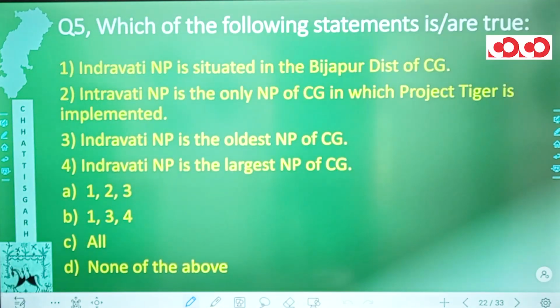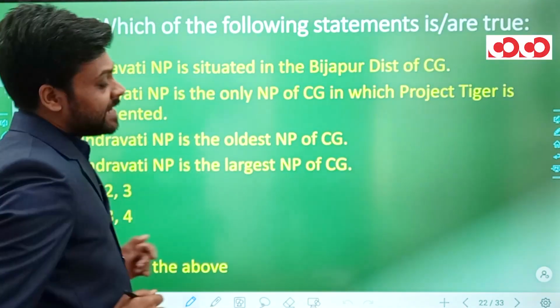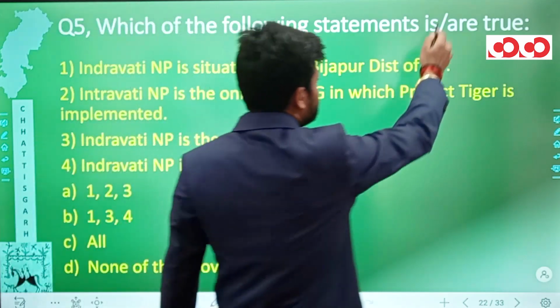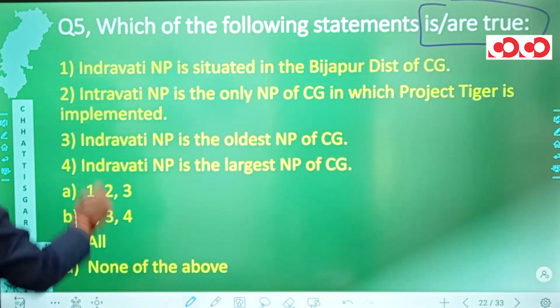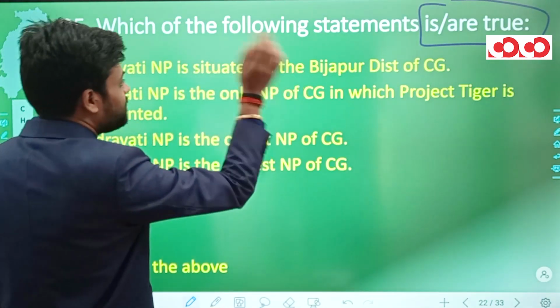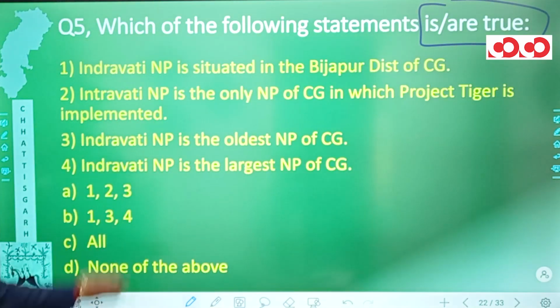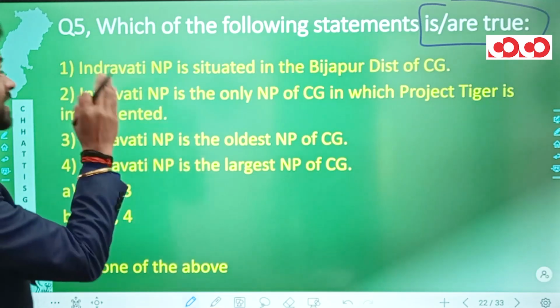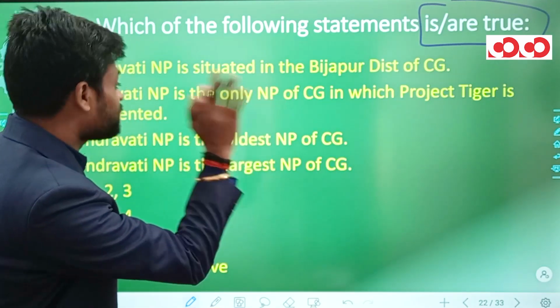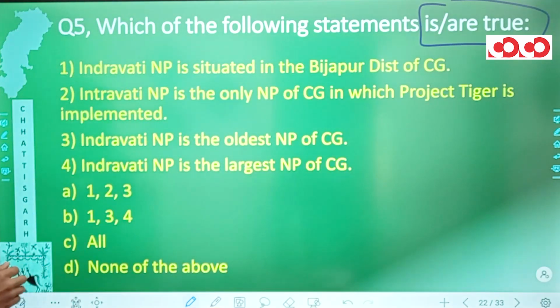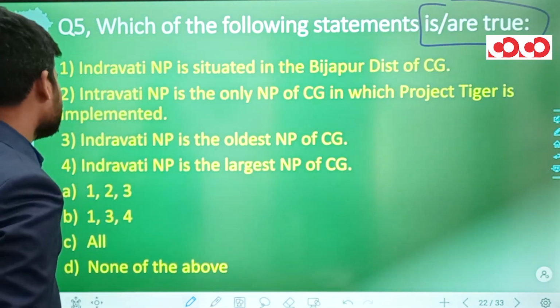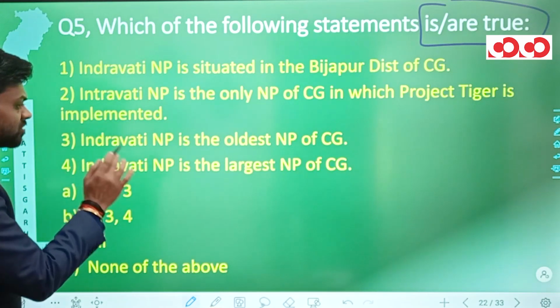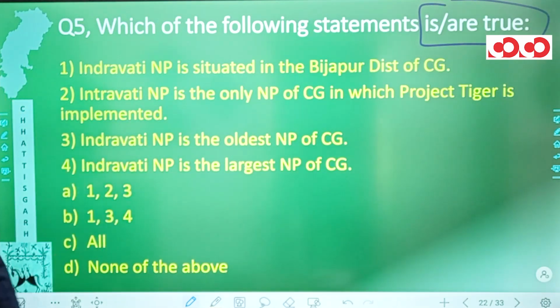Now in question number 5, we have certain statements and we have to tell which of these statements are true. The first statement is Indravati National Park is situated in the Bijapur district of Chhattisgarh. Second statement says Indravati National Park is the only national park of Chhattisgarh in which Project Tiger is implemented. Third statement says Indravati National Park is the oldest national park of Chhattisgarh, and the fourth one says Indravati National Park is the largest national park of Chhattisgarh.